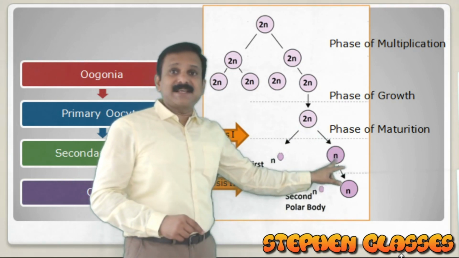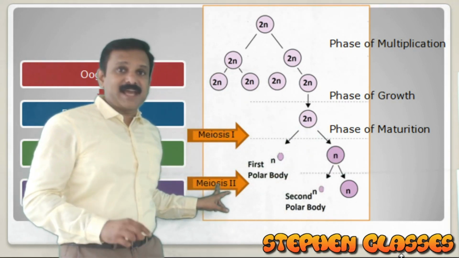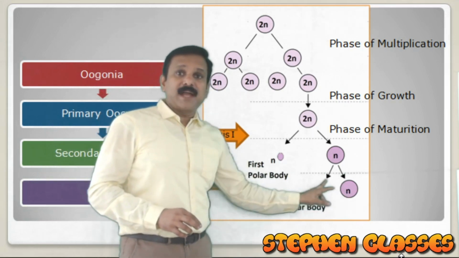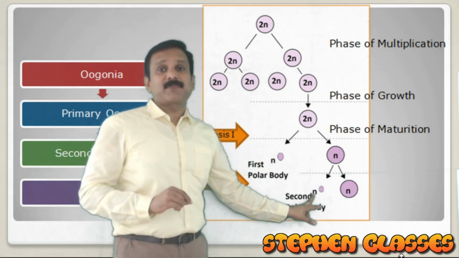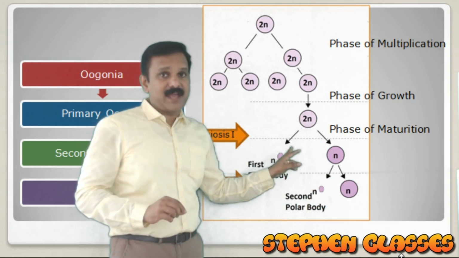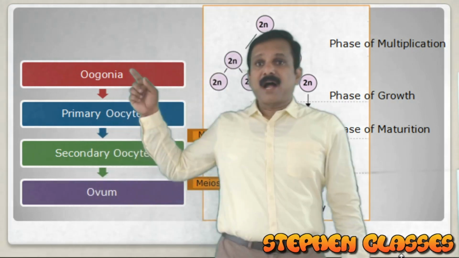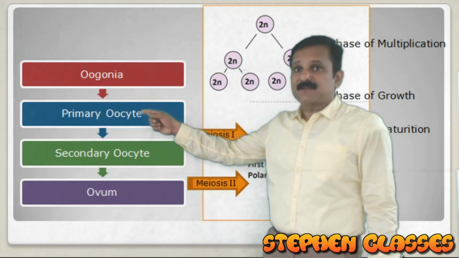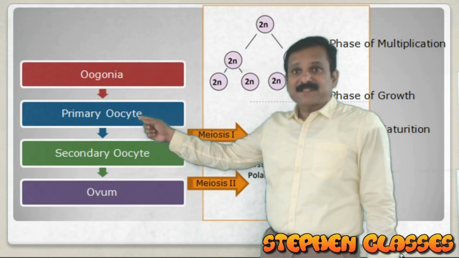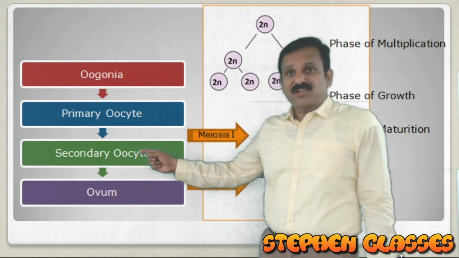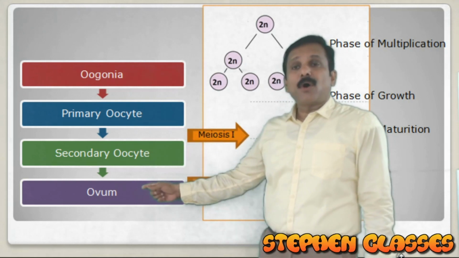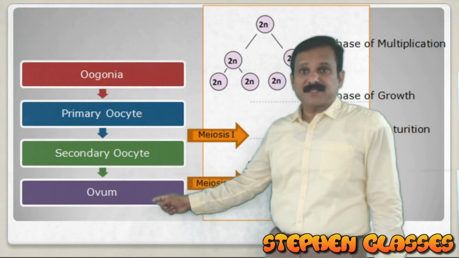And the secondary oocyte undergoes the second meiotic division, second meiosis. Then there will be formation of the ovum and also a second polar body. So the division is unequal here. In this part you can see the cells in the correct sequence. Oogonia convert into primary oocytes. Primary oocytes undergo the meiotic division to form first the secondary oocyte. Then from the secondary oocyte, the ovum will be formed. So this is the correct sequence.